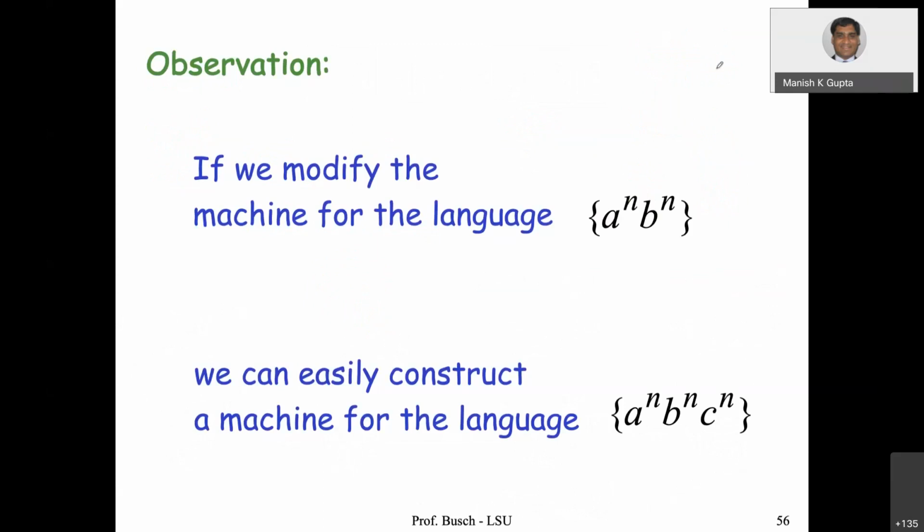So if you modify the machine for the language a^n b^n, we can easily construct a machine for the language a^n b^n c^n. So this is an easy exercise for you. I think today or tomorrow, whatever, at tea time, try to construct the machine. You can look at these slides and see if you can do it easily.